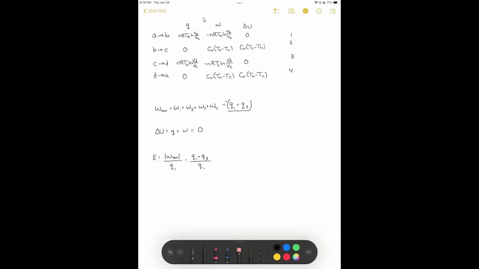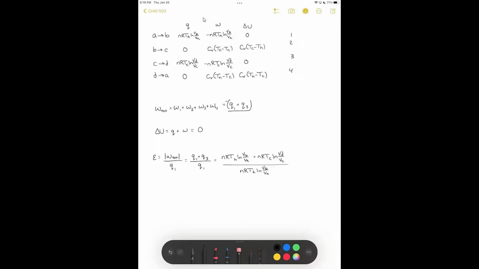We have our heat shown up here in the table. So Q1 is nRT hot, natural log of VB over VA, and Q3 is nRT cold, natural log of VD over VC. And then we'll divide this all by Q1, again, nRT hot, natural log of VB over VA.